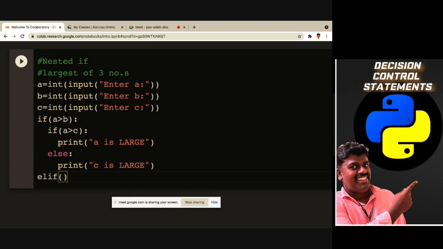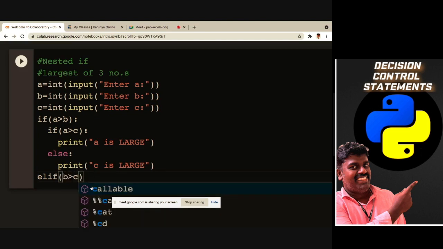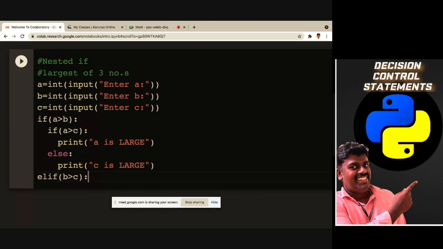And then I am going to check this: for this elif I am putting a nested if. So elif, I am going to check if B is greater than C. If both these conditions are satisfied, then I can say B is